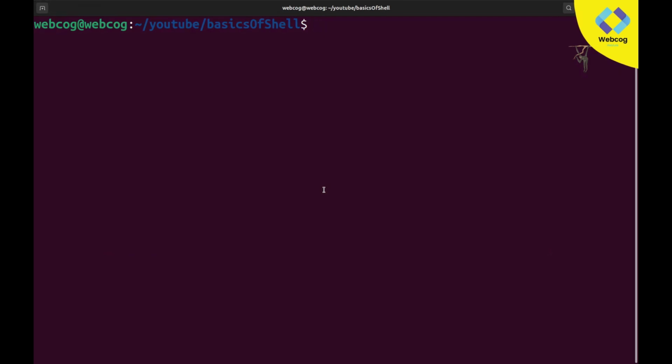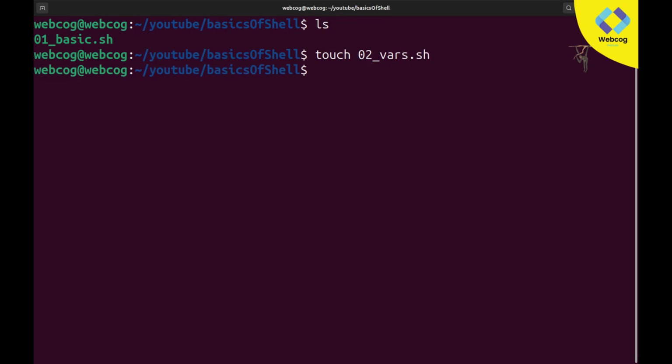For the practical, I am going to create a new file. We already have a file by the name of basic.sh, but for understanding variables, I am going to create a new file. For creating a new file, we will use the touch command, and the new file name will be 02_vars.sh, basically variables. So our file has been created. Let's open this in Vim: vim 02_vars.sh.